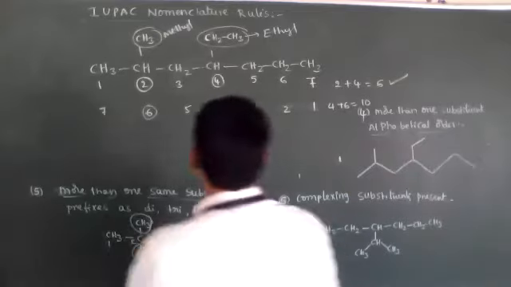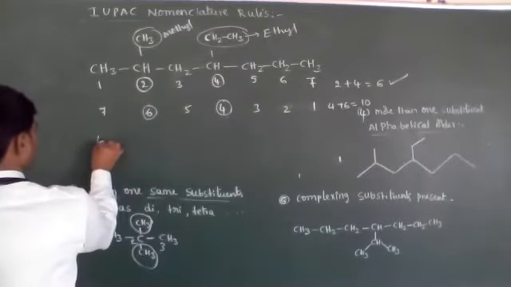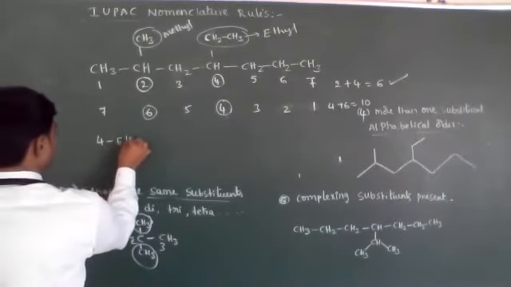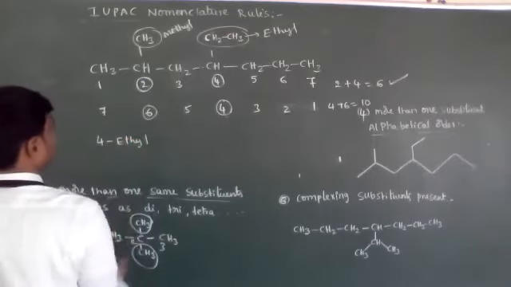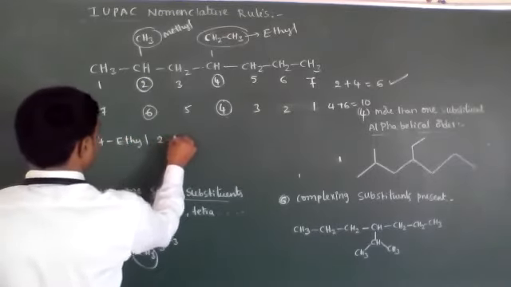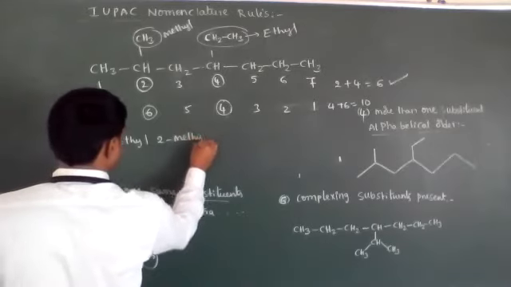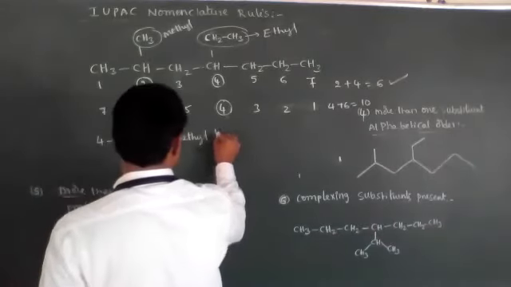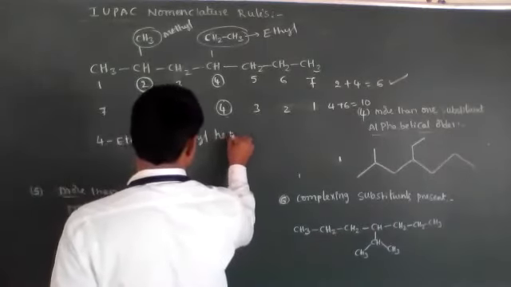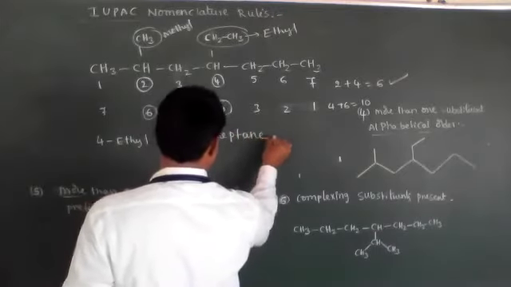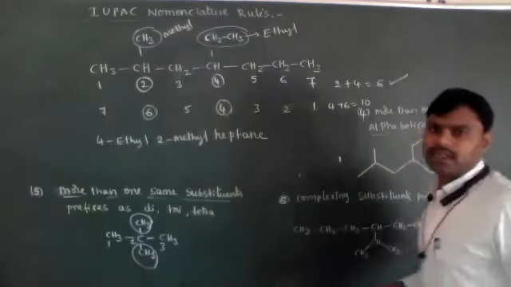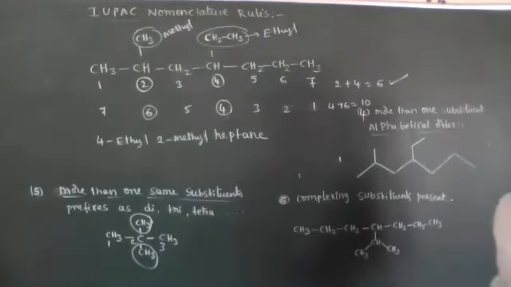Now its correct name is 4-ethyl, 2-methyl heptane. Okay, 4-ethyl, 2-methyl heptane. Understood?